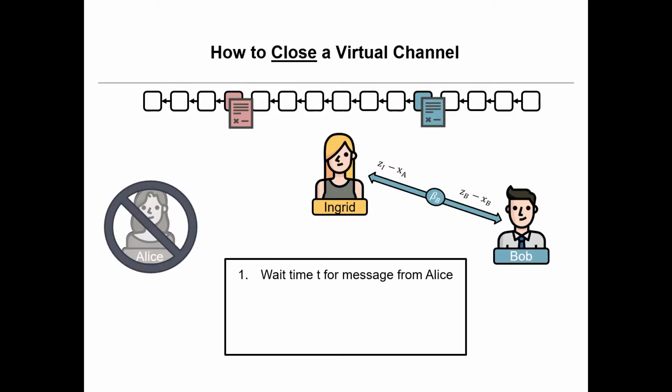Now the smart contract has to wait for T rounds because Alice might have something to say about this. Maybe Ingrid is trying to cheat, and Alice must have the opportunity to react. So after time T, it can start validating. Maybe Alice responded, maybe she didn't, but since Ingrid had the correct version, we know that this version will win.